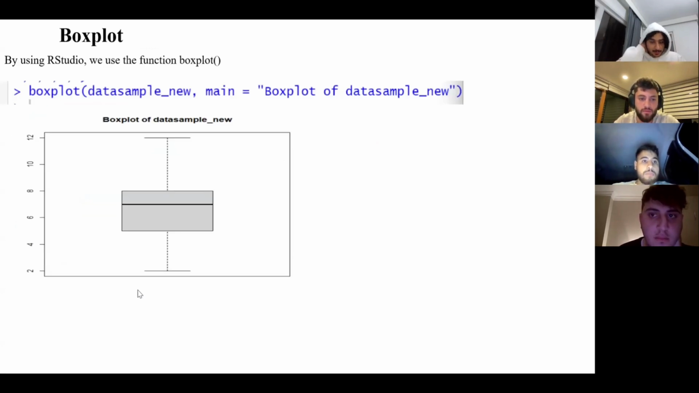A box plot. By using RStudio, we use the function boxplot. And this is our table.